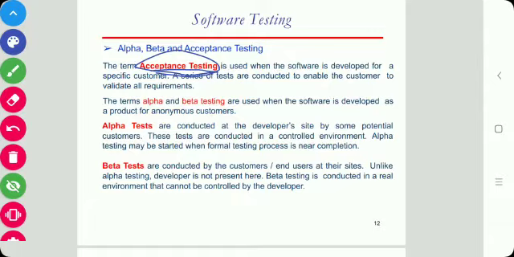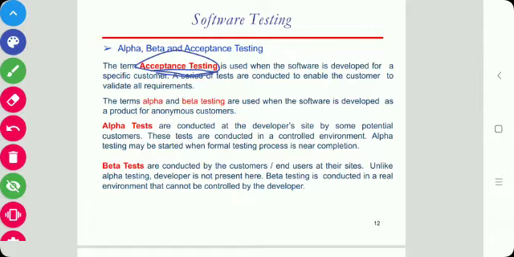The next types of testing are alpha and beta testing. Alpha and beta testing are used when the software is developed for anonymous customers, meaning there is no particular customer. Here formal acceptance testing is not possible. So a group of potential customers is identified and they do the alpha and beta testing.